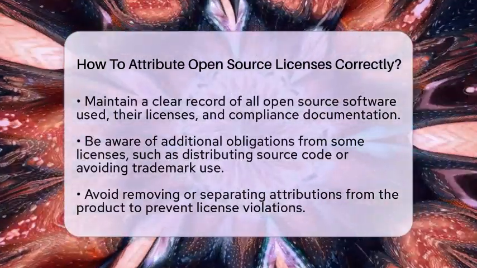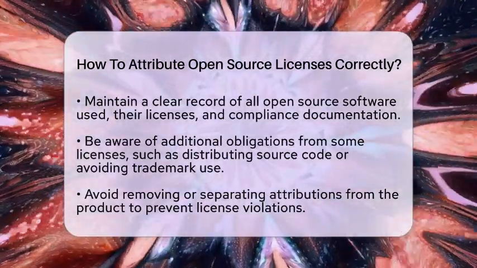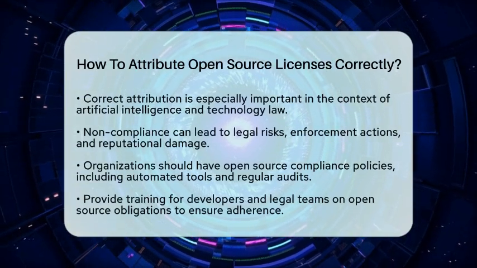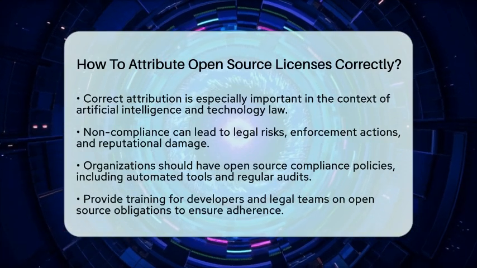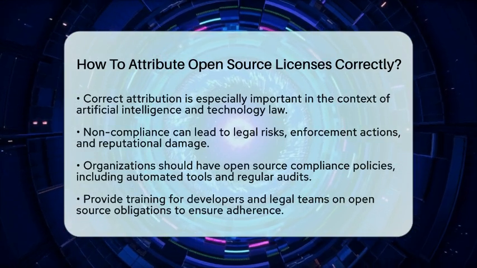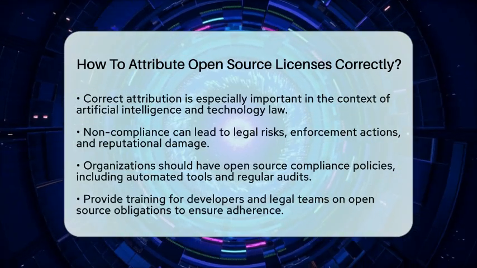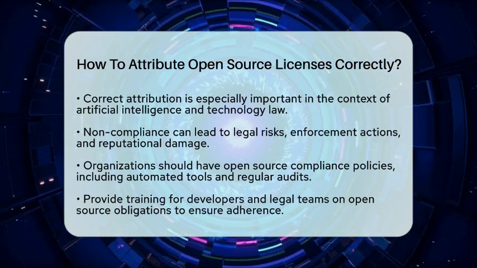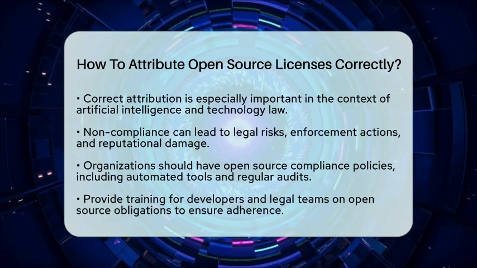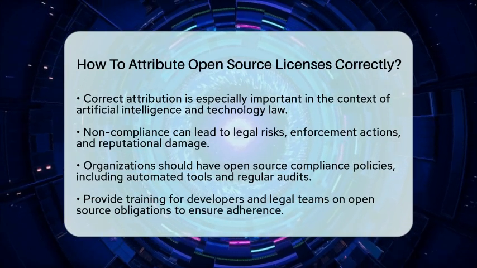In the context of artificial intelligence law and technology law, correct attribution is vital. It ensures respect for intellectual property rights in software, which is essential for innovation and legal compliance. Many artificial intelligence systems incorporate open source components, so understanding these requirements can help reduce legal risks and support transparent use of third-party code. Not complying can lead to enforcement actions, reputational damage, and financial penalties.